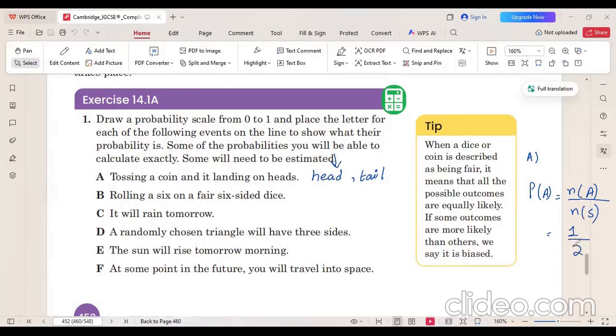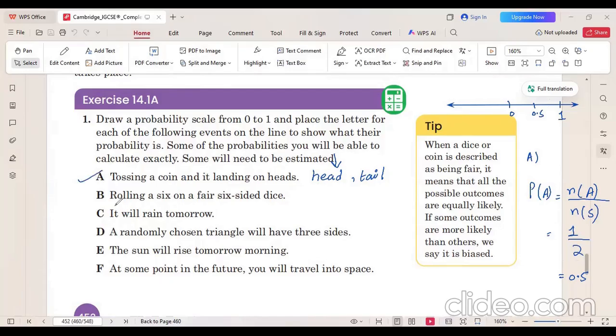Two possibilities. So 1 over 2. This is the probability and it lies at 0.5 on the number line. The number line starts from 0, and on the right side we have 1, because we are not going to move towards the left side, since probability only lies between 0 and 1. The answer comes in between, at 0.5. So here we can find the value exactly, the probability of landing on heads. This is your part A.